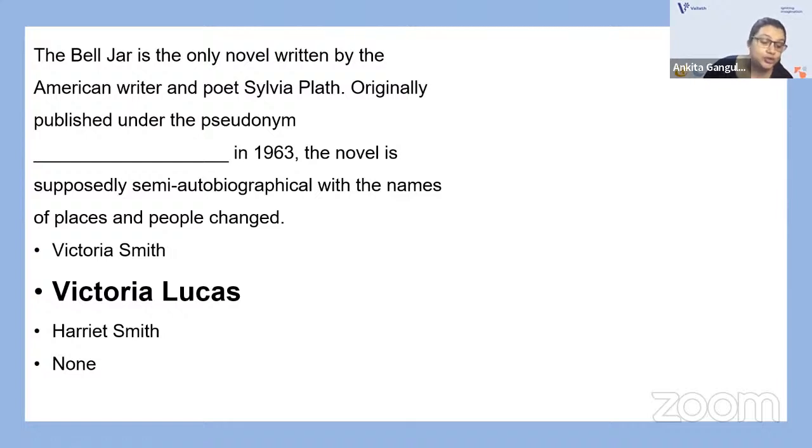It was not published in the US until 1971, in accordance with the wishes of both Plath's ex-husband, Ted Hughes, and her mother. But in the US, the book became an instant bestseller and has since been translated into many languages. The Bell Jar is a very important work which captures the psyche, the inner experiences and conditions of Plath really well. Do look it up. Right. Next.